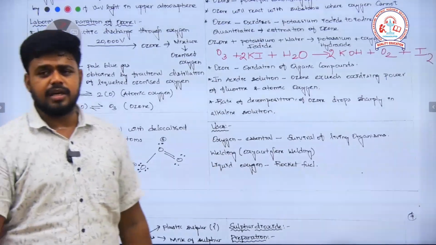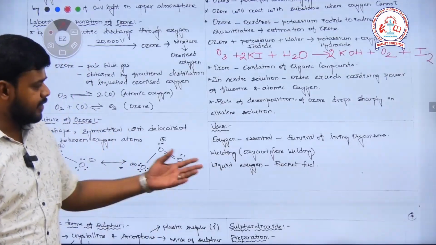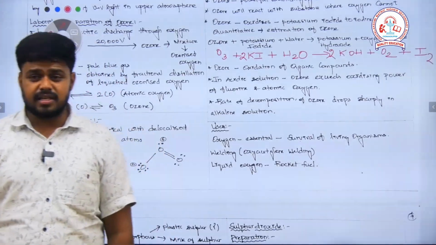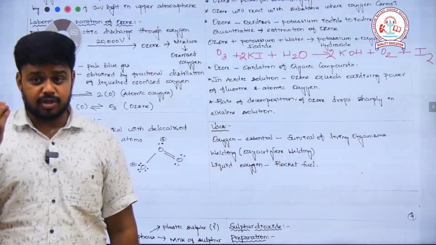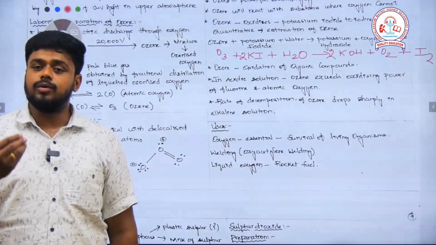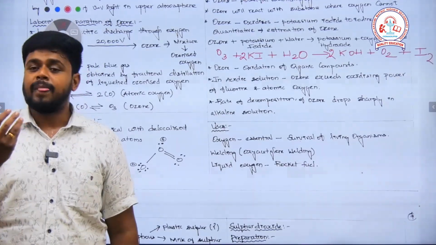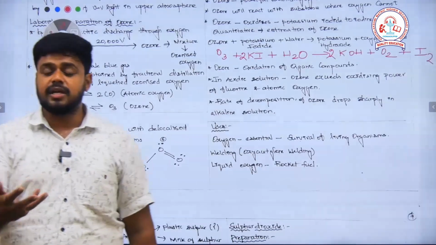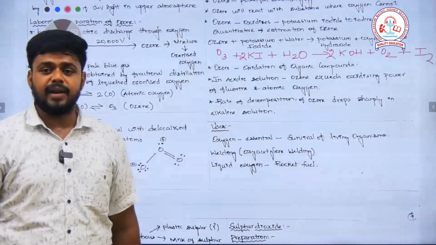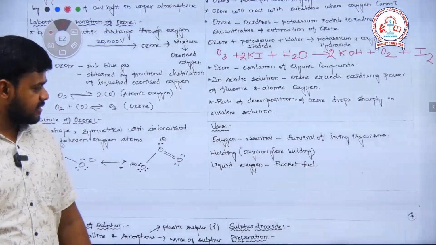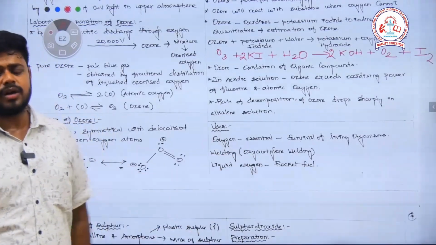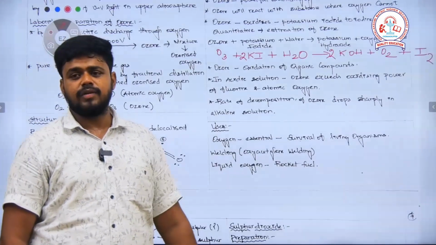Then uses of oxygen: it is very important for the survival of living organisms. In oxyacetylene welding, in order to generate more energy, a combustion reaction has to take place. In order to further increase the combustion rate, oxygen can be supplied in the welding, so that's why it is called an oxyacetylene torch. Liquid oxygen is also used as a rocket fuel. So these are all to be noted.